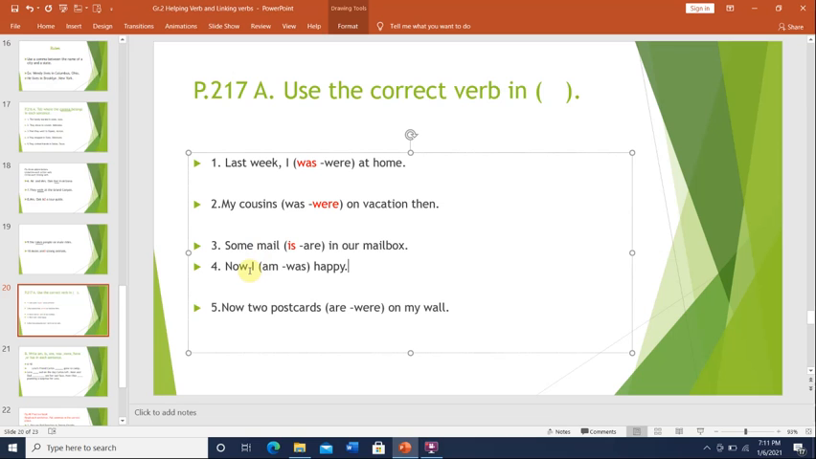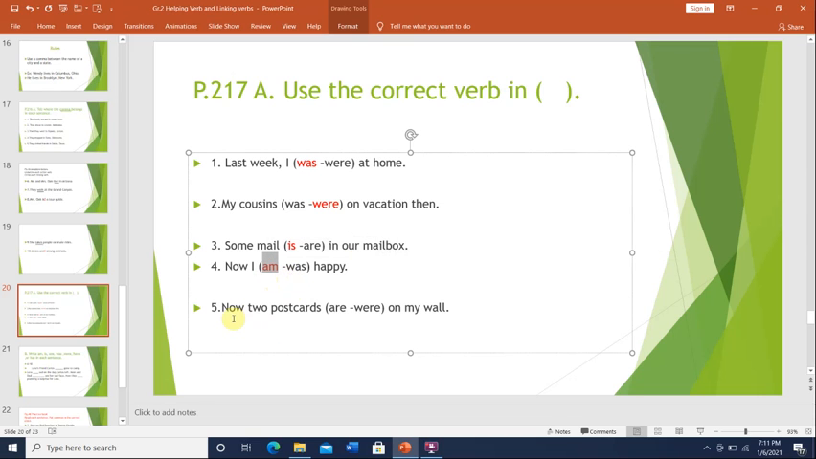Number 4, now I am or was happy. Now shows you that the sentence is happening in the present. So I in the present takes am. That's verb to be in the present tense. But if it was in the past, we would choose was.